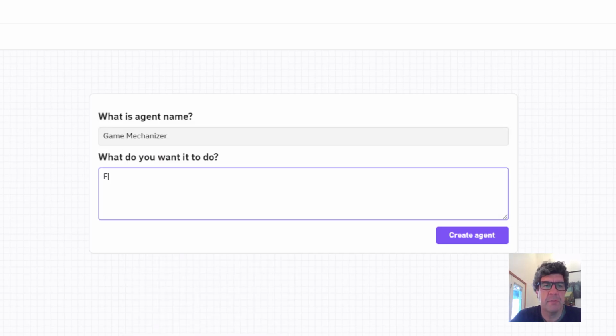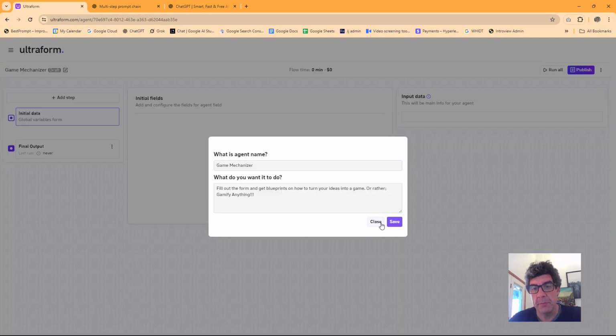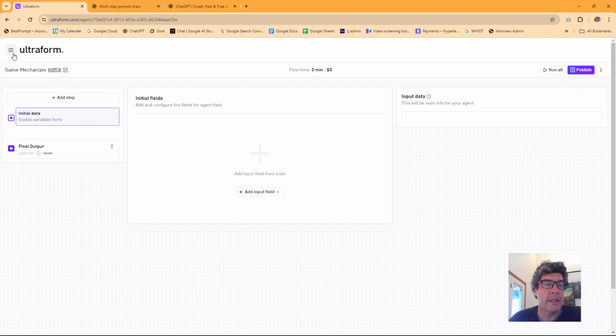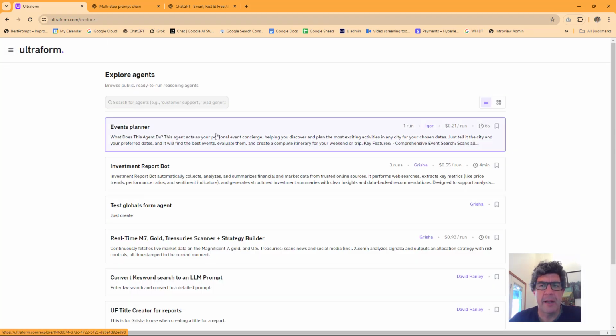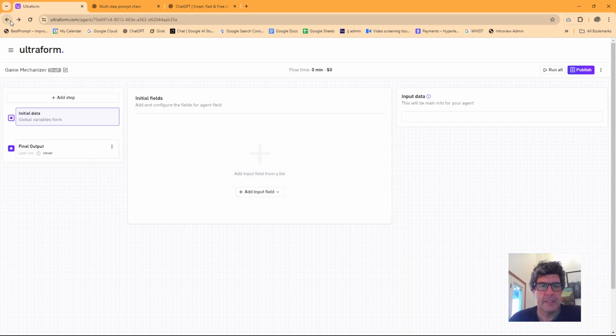Enter, fill out the form. Okay. You could publish them and keep them private, and they'll end up going in the explore agents. You can add images or whatever and promote your forms with your reasoning agent.